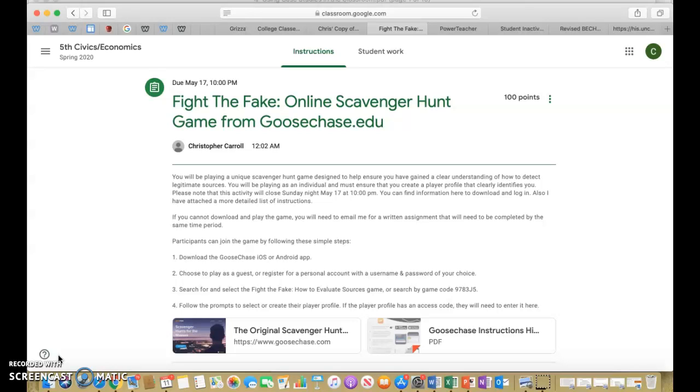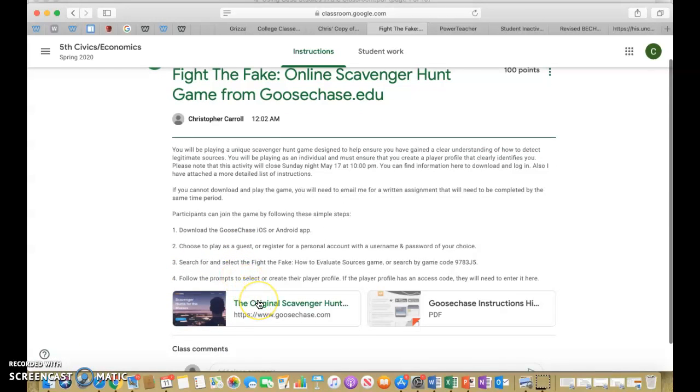So the first assignment that you're doing is an online scavenger hunt, and it's a game from goosechase.edu. What you'll need to do is download this app, Goose Chase, on your iPhone or Android, whatever you have. When you download the app, you want to register for an account because I need to know that it's you. So register for an account, make your username in the game clearly identify that it's you that's playing. And then you're going to select the Fight the Fake game that is there. The game code is located right here.